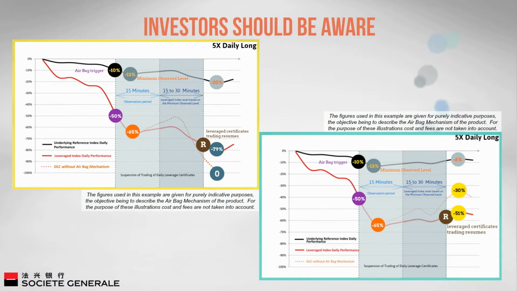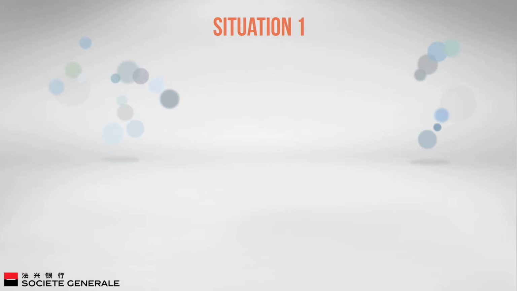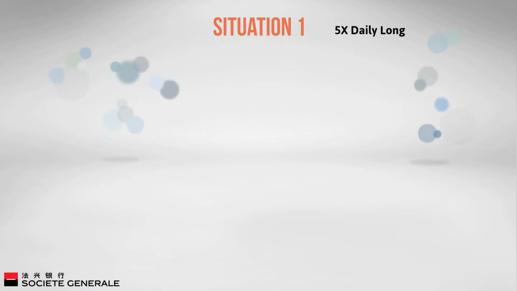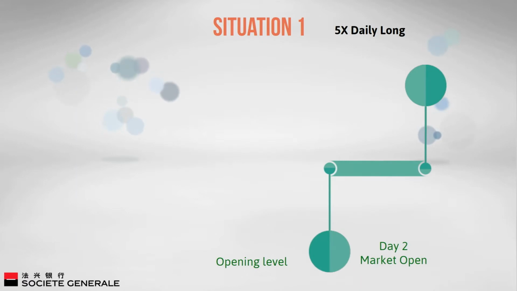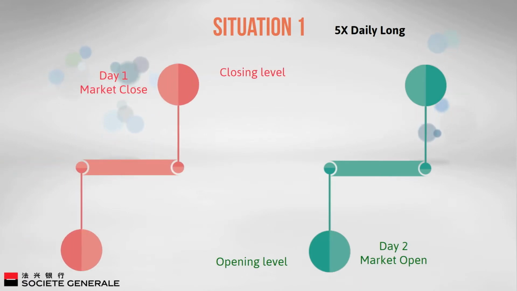Even though the airbag mechanism protects investors from extreme market conditions, investors should be aware that they may lose all, but not more than their initial capital when investing in daily leverage certificates in 2 situations. Let's see the illustration with a 5 times daily long. On any trading day, the opening level of the underlying asset may be higher or lower than the closing level on the previous day.